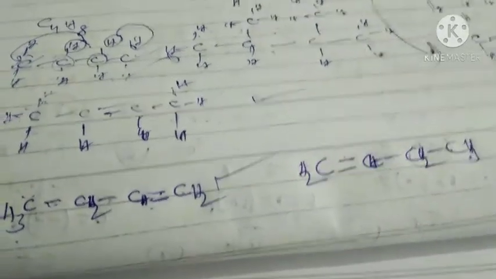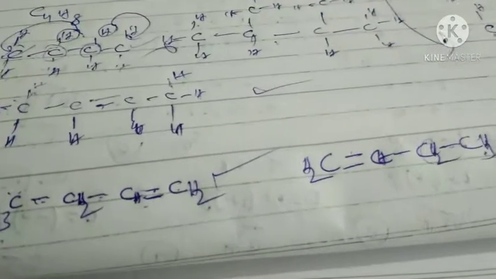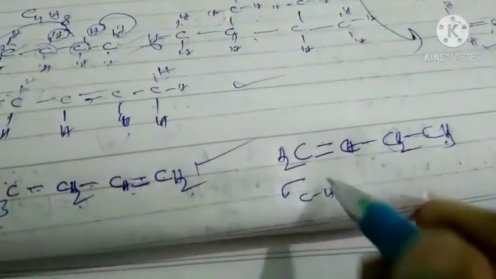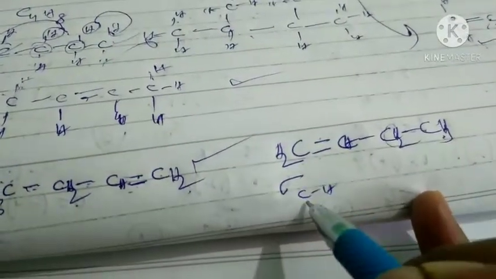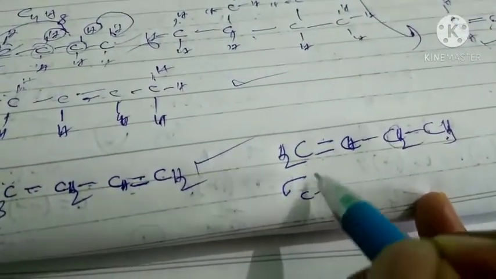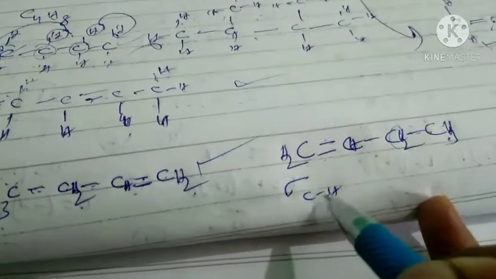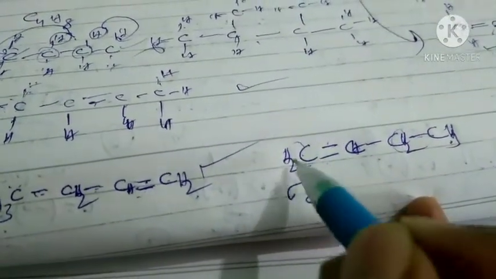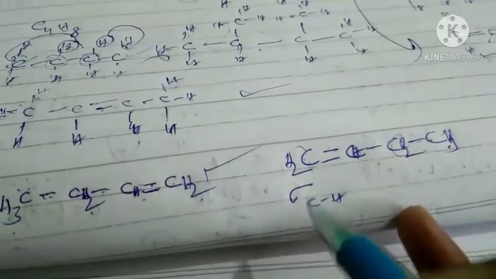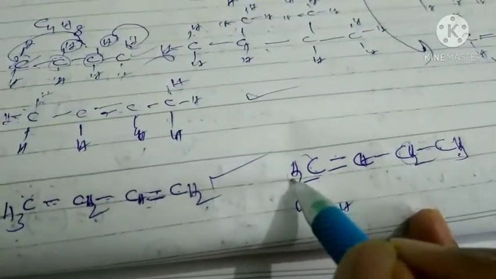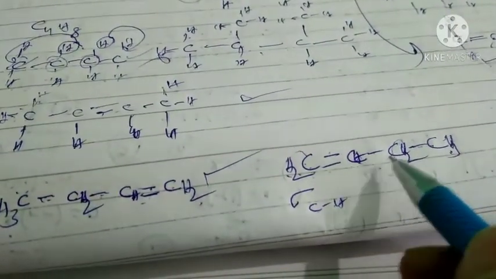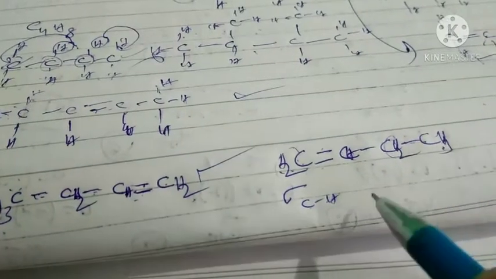Here one more point is there. How many sigma C-H bonds are there in this case? Sigma C-H bonds means sigma bonds present between carbon and hydrogen. See here, 2 hydrogens are attached with carbon, which means those 2 hydrogens form sigma bonds with carbon. 2, 1, 3, 4, 5, 6, 7, 8.